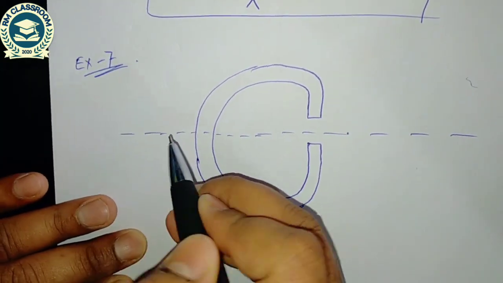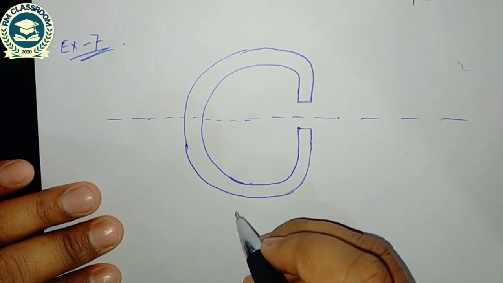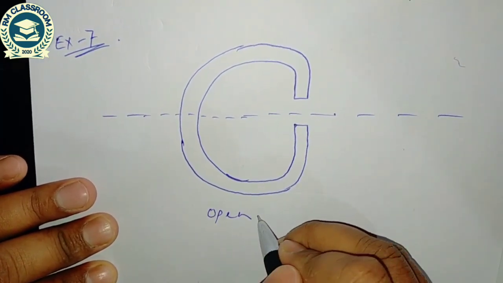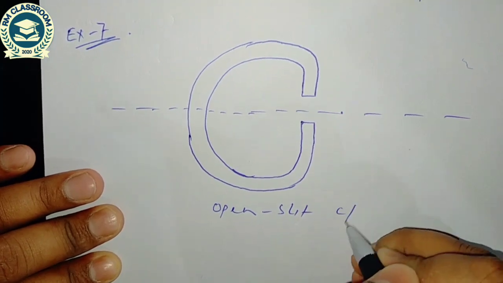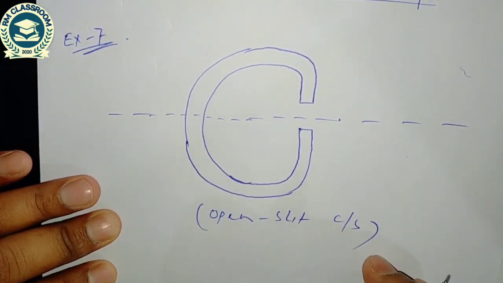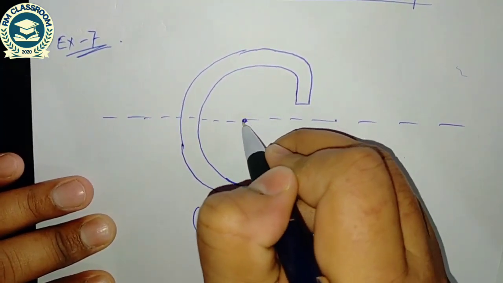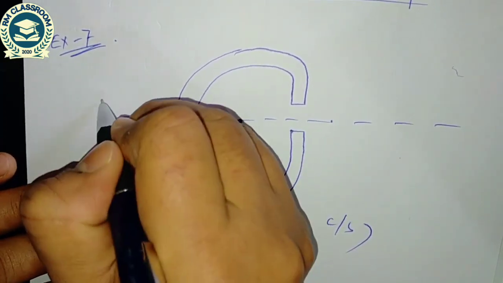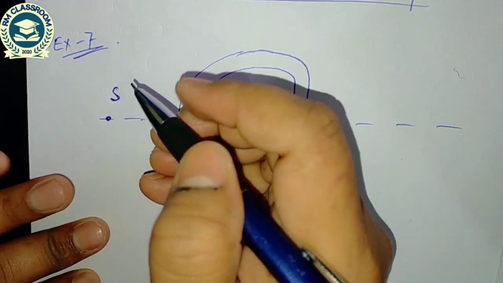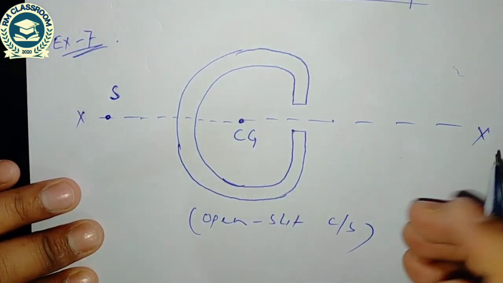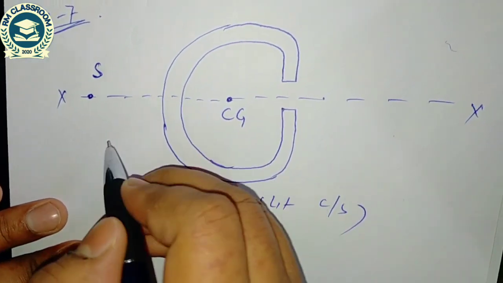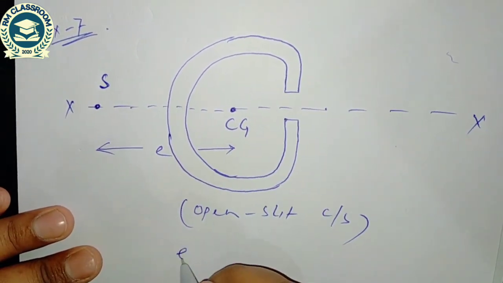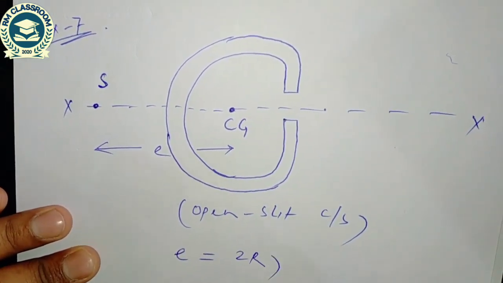Once again, from the first thumb rule, this cross section is called an open slit cross section. In case of the open slit cross section, the location of CG and shear center lies on the axis of symmetry, and this distance is E. So E is equal to 2 R.